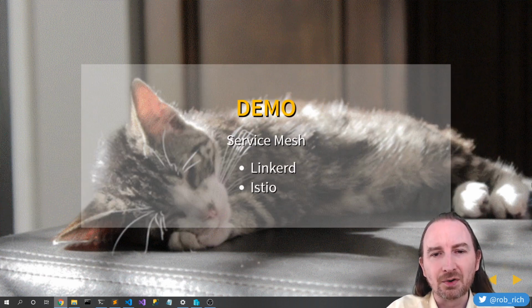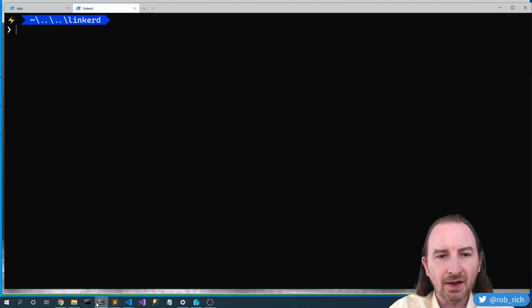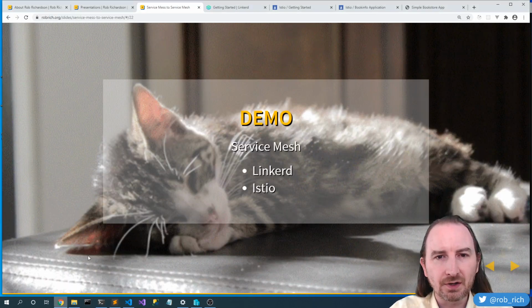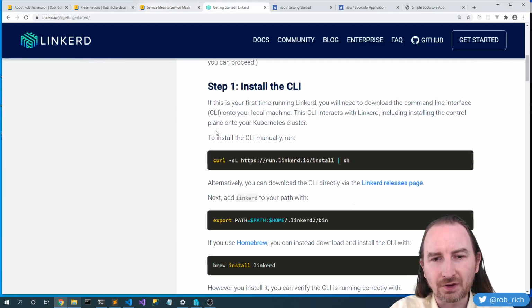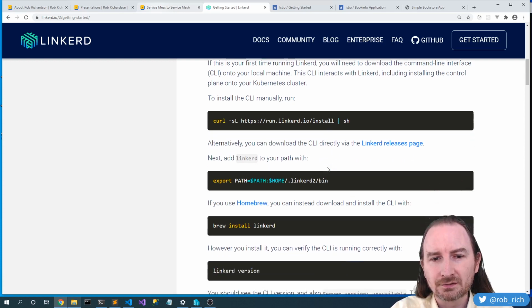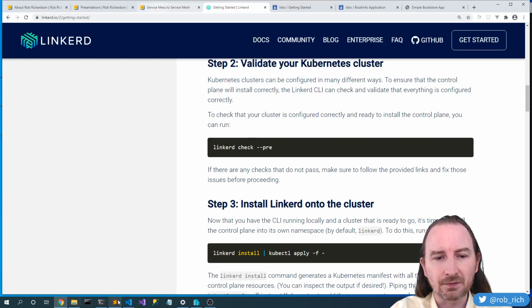So let's dig into a demo. We'll start out with a demo of LinkerD. We'll also look at a demo of Istio. So I have here a LinkerD cluster. Or rather, I have here a Kubernetes cluster that is, for the most part, empty. Let's spin up LinkerD. As we get started with LinkerD, LinkerD's getting started page is really elegant. You start out by installing the CTL, the command line, CLI rather. I've already done this. You put it in your path. I've done this as well. And next up, let's validate our cluster.